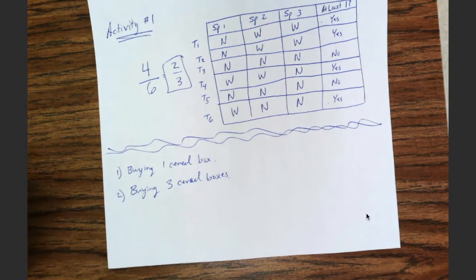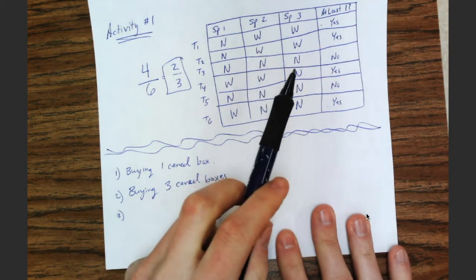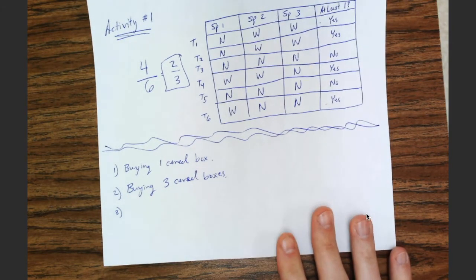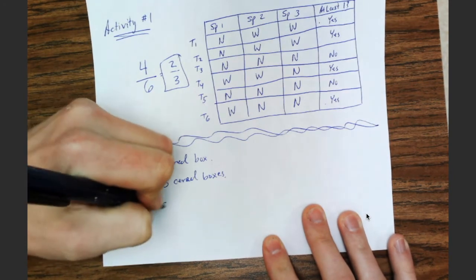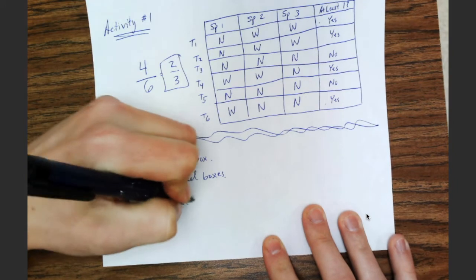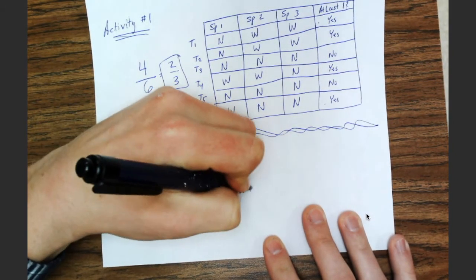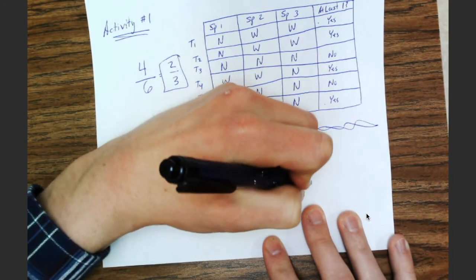Cereal boxes. Don't know why I'm putting periods here. It doesn't have to be a full sentence. Here we go. 3. What did the spinner stopping on winner represent? Ooh, up here when we got winner, what was that supposed to represent? That winner represents that we bought a cereal box with a movie pass in it.